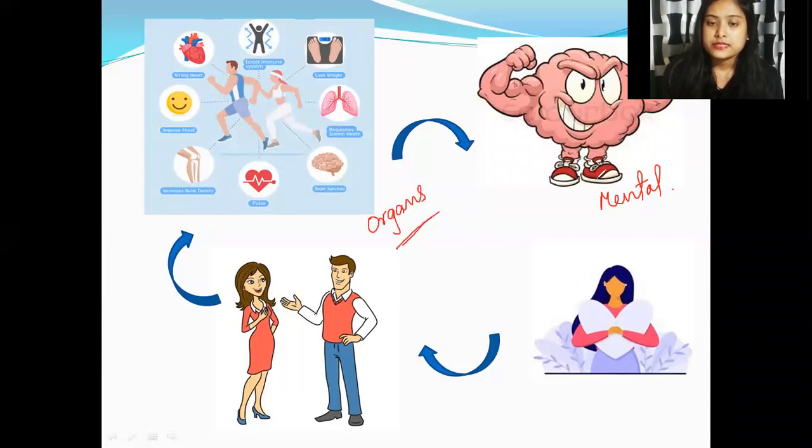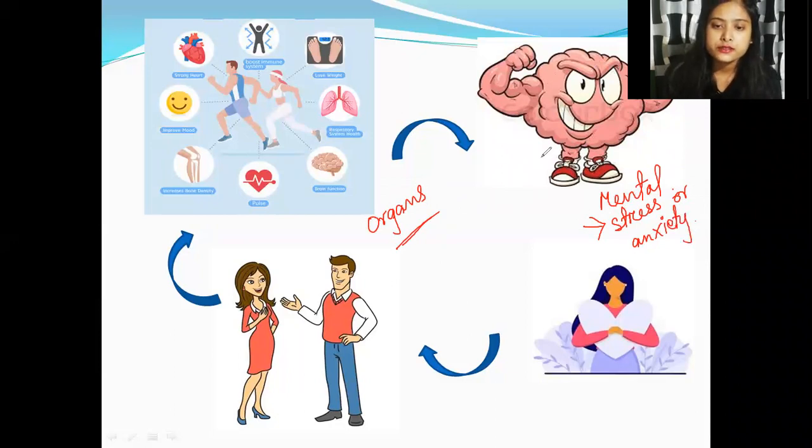Coming to mental health, if a person is mentally strong and does not have any kind of stress or anxiety, then we can say that the person is healthy.